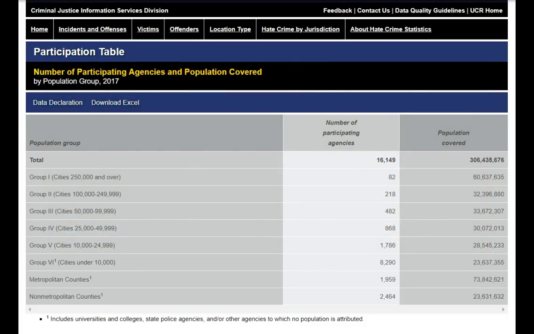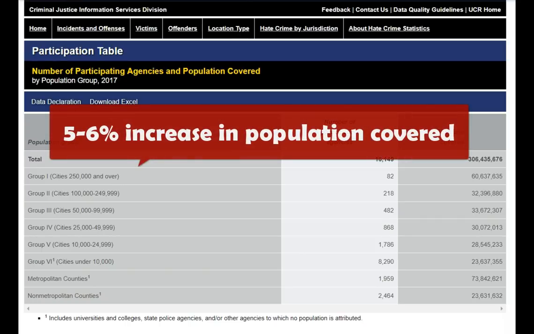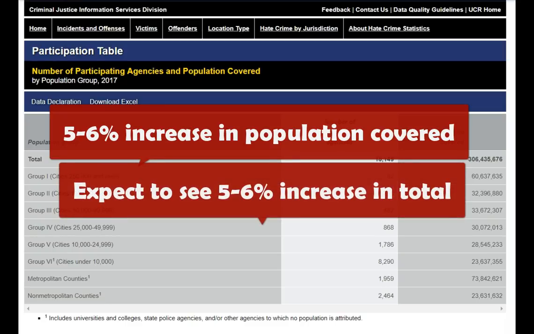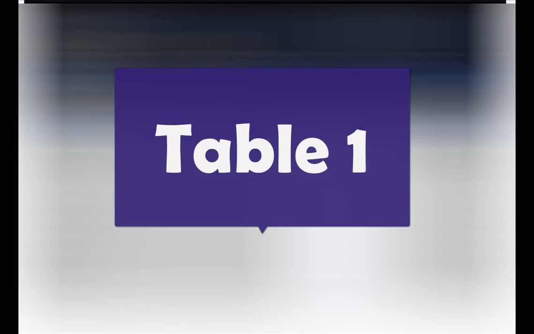There were a lot of media outlets that neglected to reveal this when they were reporting on the increases in hate crimes, which is obviously misleading because with an increase in the sample size, we would expect the number of hate crimes to rise. And on the other side, there were some conservative and right-wing outlets that correctly pointed this out, but ended up actually overestimating its importance. What we should be comparing between the two charts is the population covered, which increased by about 16 million, which is a 5 to 6% increase from 2016. So we would expect to see about a 6% increase in hate crimes, even if the rates had stayed the same. So we'll keep that in mind as we look through the rest of the hate crime data.